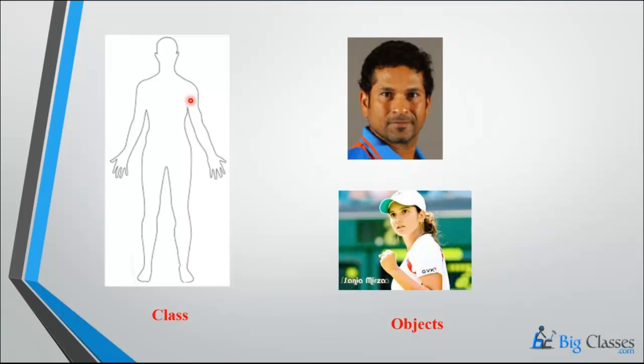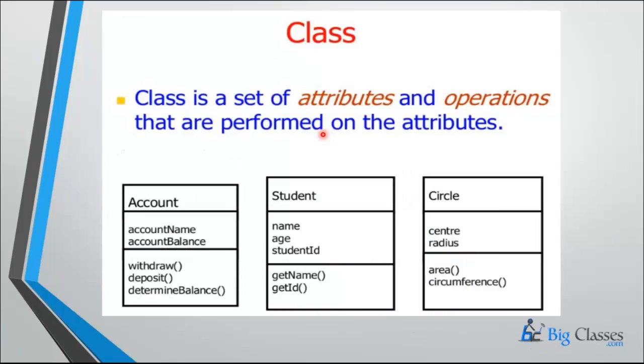Now I am taking the example of a laptop, and the laptop is a class again, because it's an imaginary thing. Now I am using a Dell laptop, so the Dell laptop is an object. Sony is an object, or HP, we have so many objects. This is the difference between class and object. I hope you get it. So the class is always an imaginary thing, and the objects are the physical things of the classes.